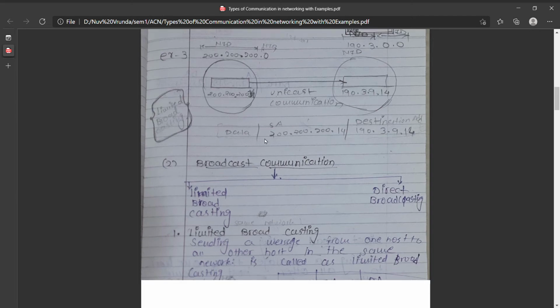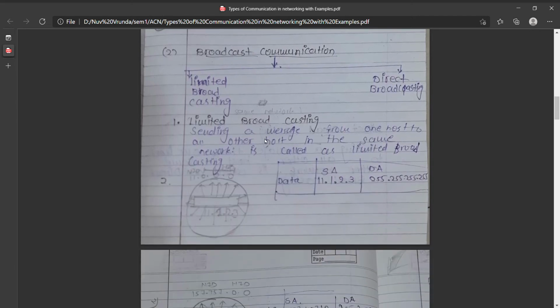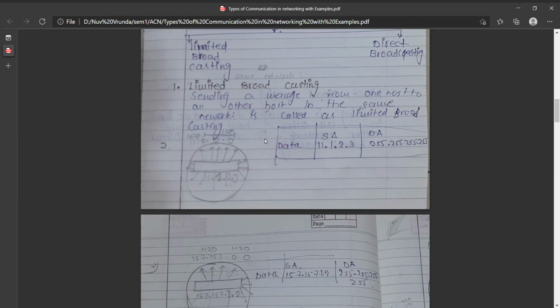Now broadcast communication. Broadcast communication has two further parts: limited broadcasting and direct broadcasting. In limited broadcasting we have a particular rule: sending a message from one host to all other hosts in the same network is called limited broadcasting.